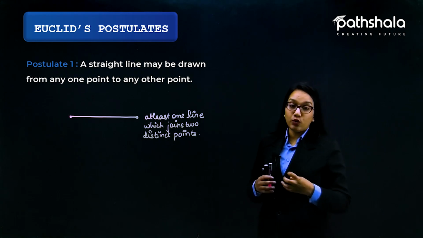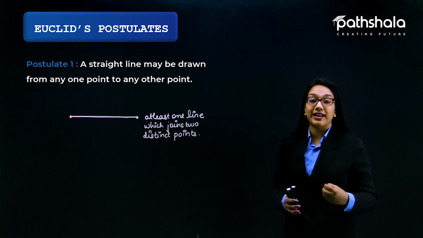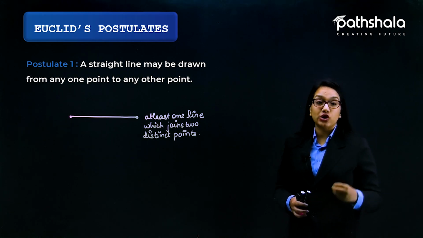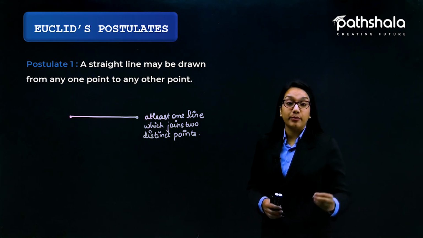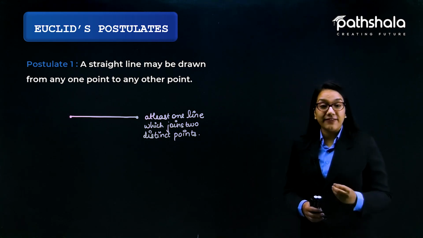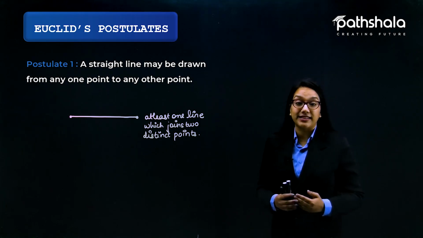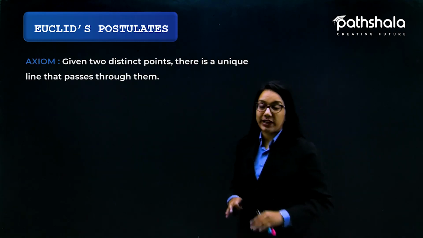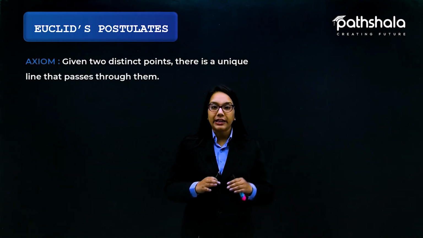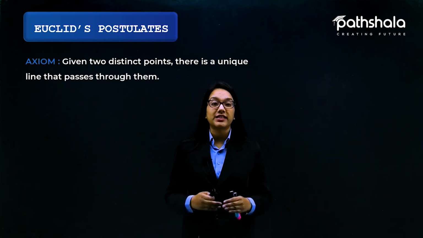But Euclid, in his work, assumed that there exists only one such unique line that passes through two distinct points. He justifies this in his axiom. So let's see his axiom related to postulate 1. The axiom is: given two distinct points, there is a unique line that passes through them.